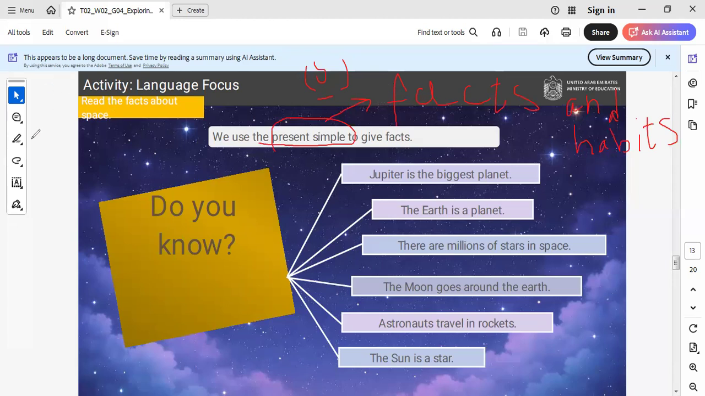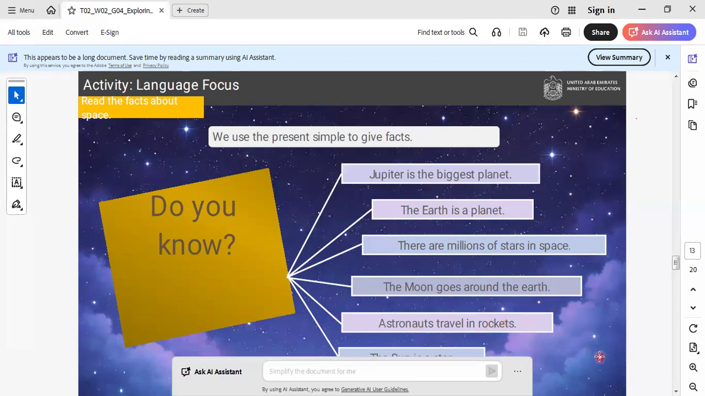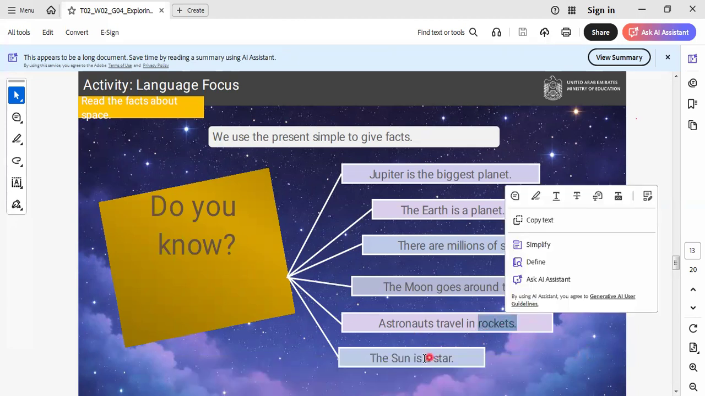Okay, let's continue the rest of this topic. Here we have: Jupiter is the biggest planet. The Earth is a planet. There are millions of stars in space, so space is full of many stars. The moon goes around the earth. You must know this information, that the moon goes around the earth. Astronauts travel in rockets. The sun is a star.